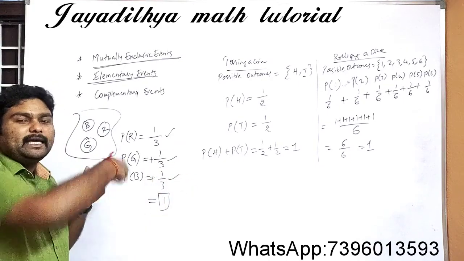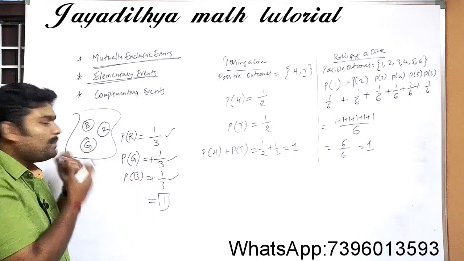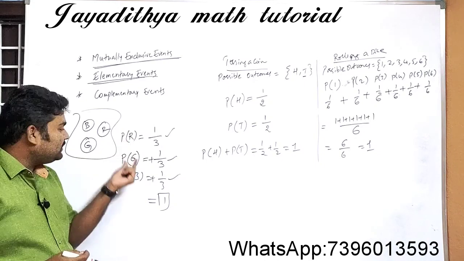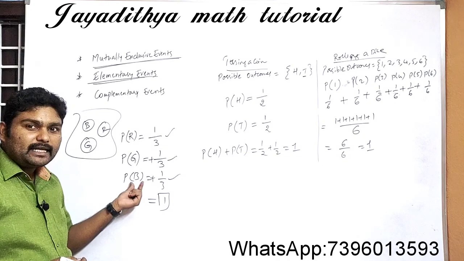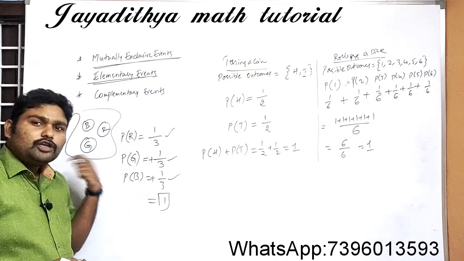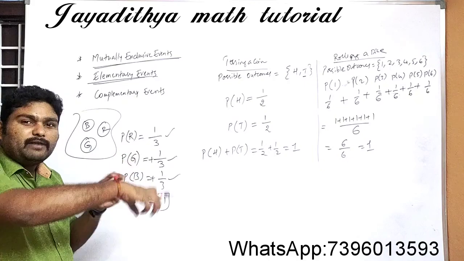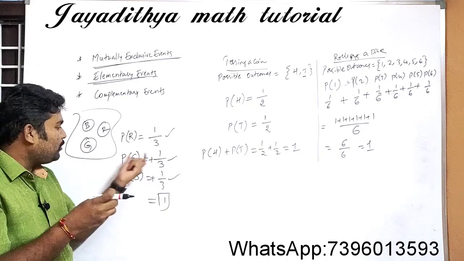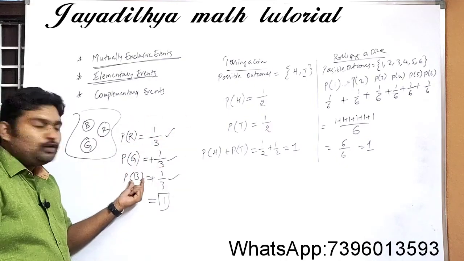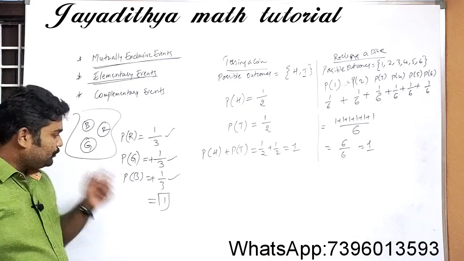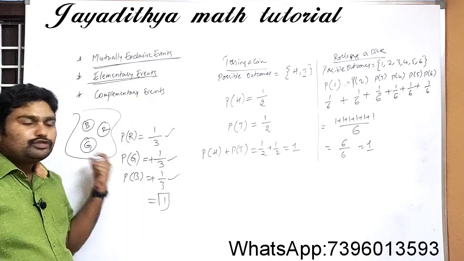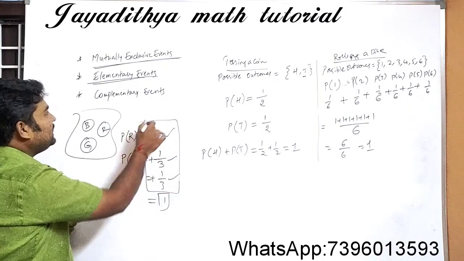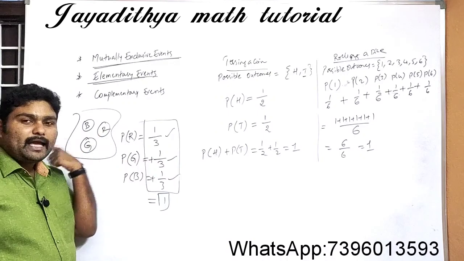What is the experiment here? Picking up a ball from a bag is the experiment. So what is the event here? Getting a red ball is an event, getting a green ball is an event, getting a blue ball is an event. These are also mutually exclusive events. Why? Because when we draw a red ball, it prevents green and blue from coming. When we pick up a green ball, it prevents the other two. When we pick up a blue, it prevents the other two. So these are mutually exclusive events, and also these are all the elementary events of the experiment of drawing a ball.